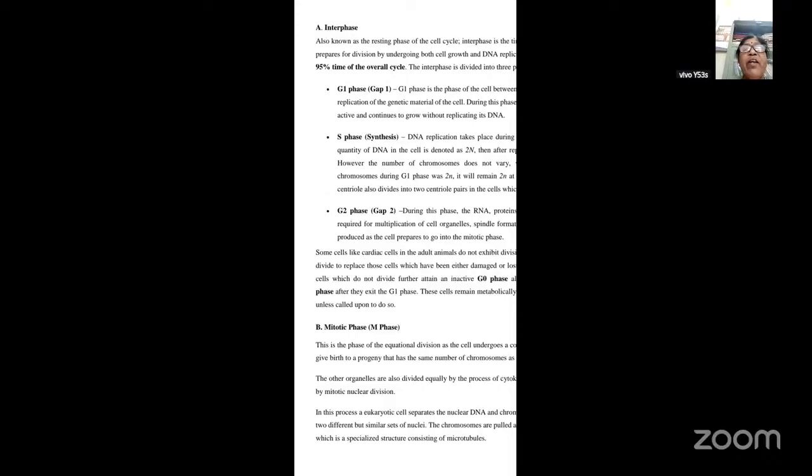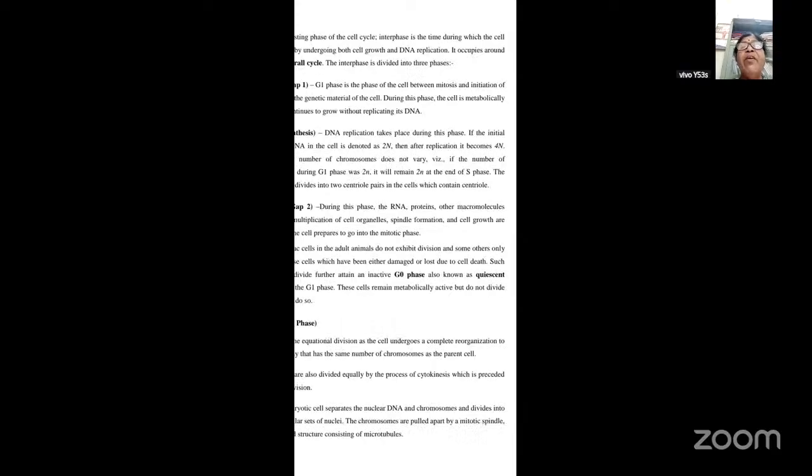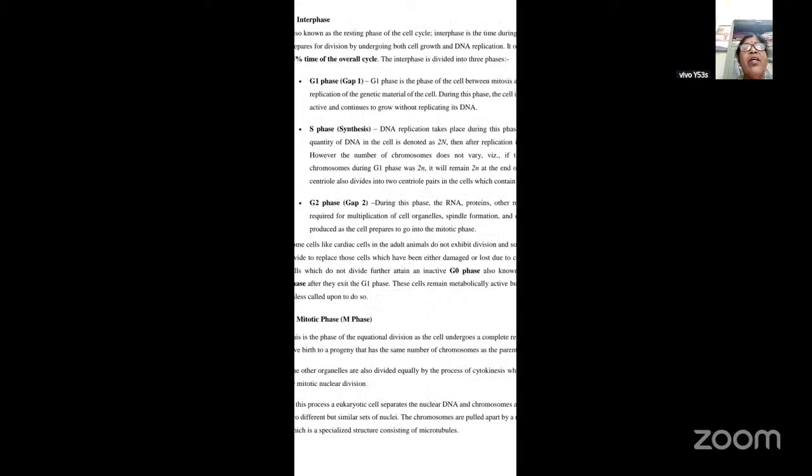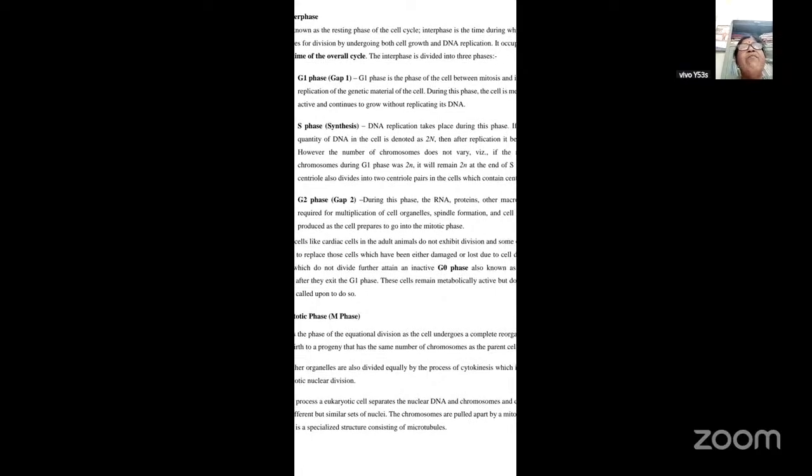Now, coming to the G1 phase, it is a phase of the cell division between the mitosis and the initiation of replication of the genetic material of the cell, where DNA will divide to produce new DNA material.